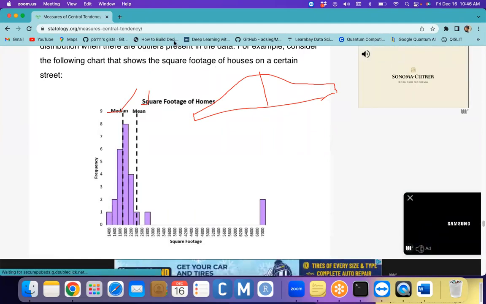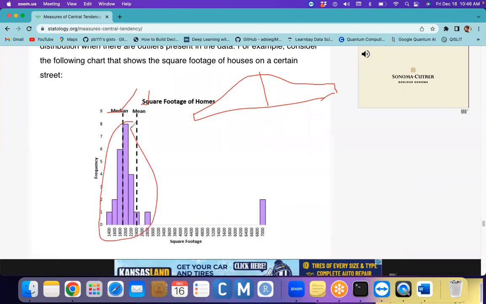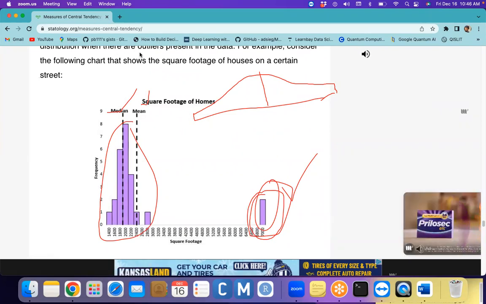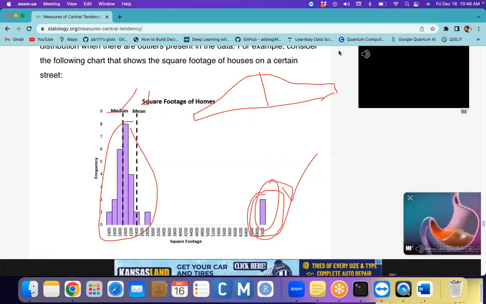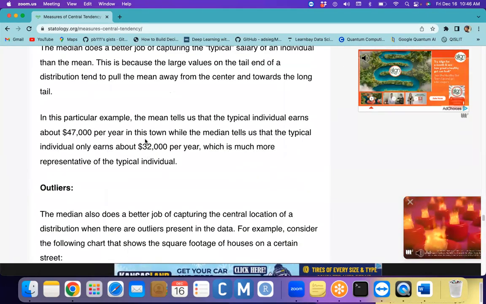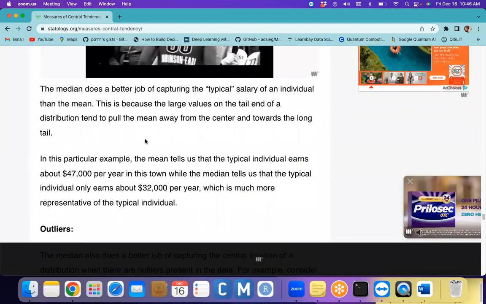The data was distributed here, but there could be some outliers. This is an outlier actually. When we have an outlier, or when the data is not symmetrically distributed, then we would go for the median.